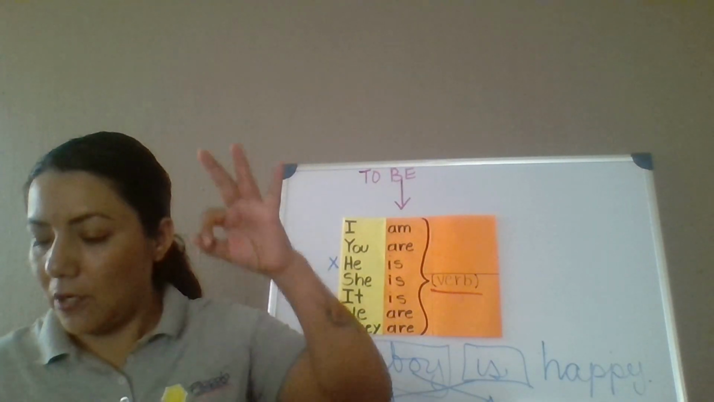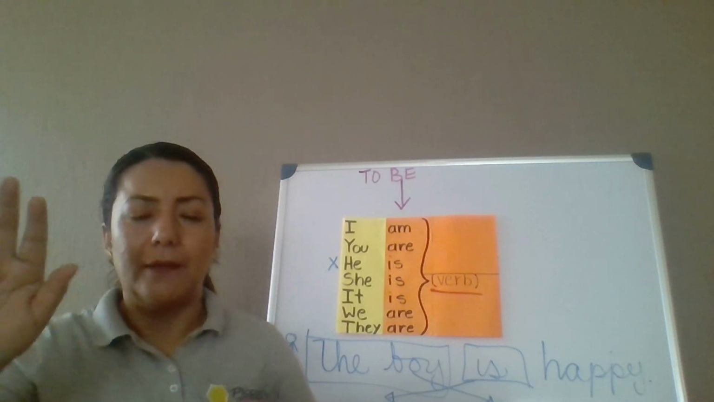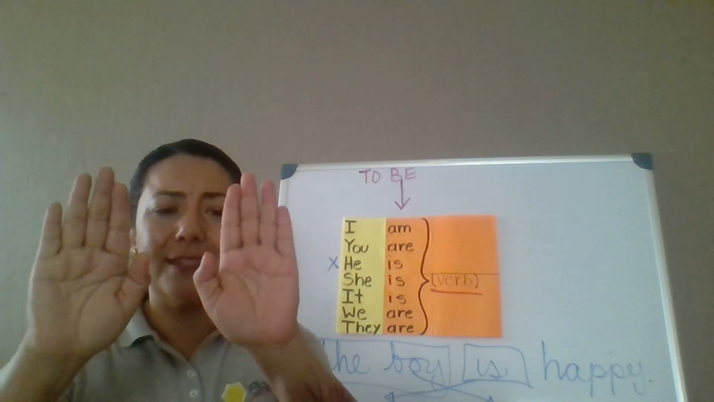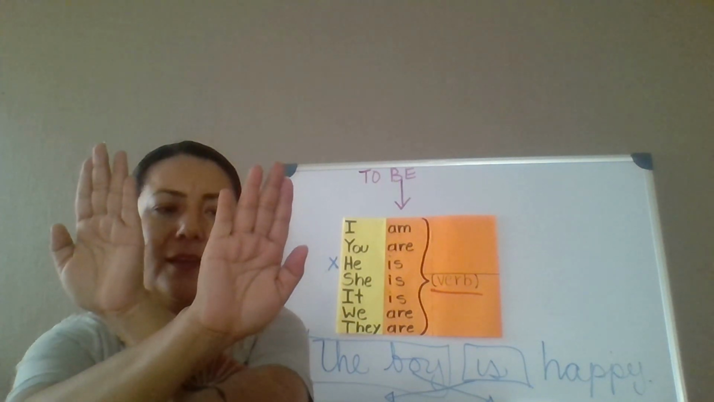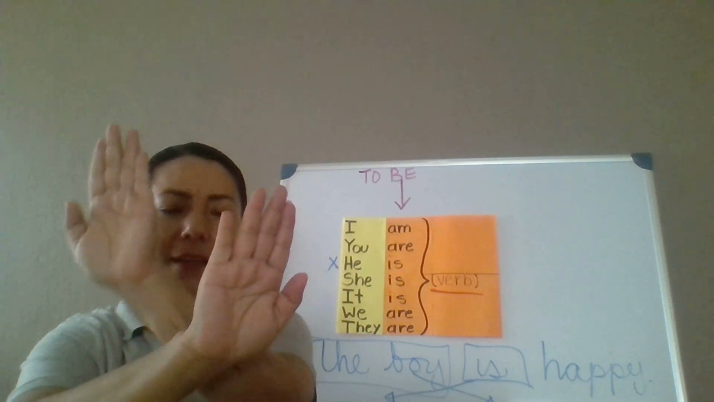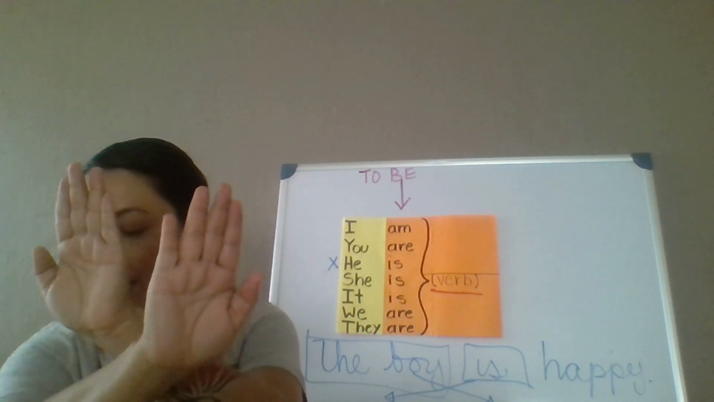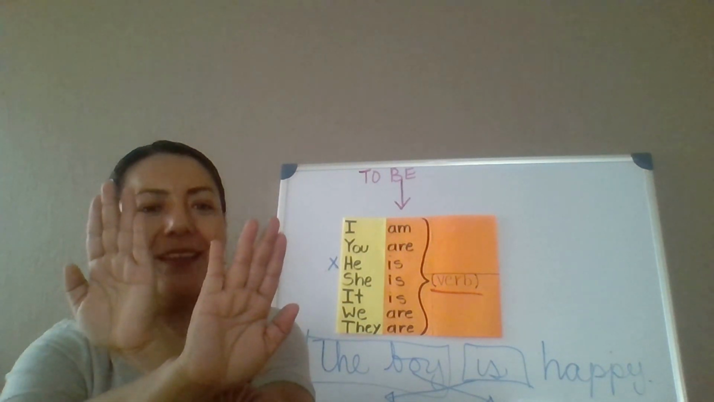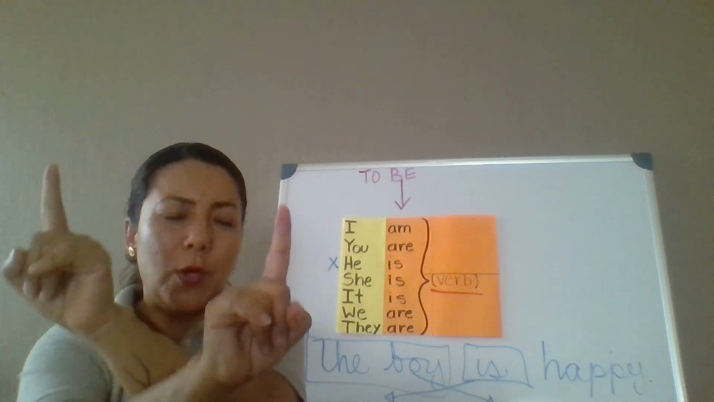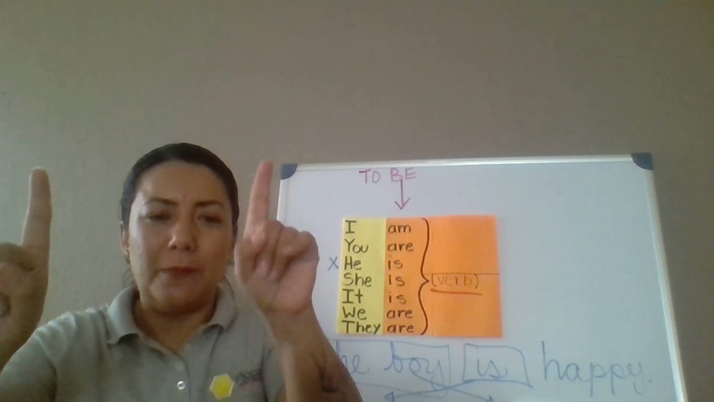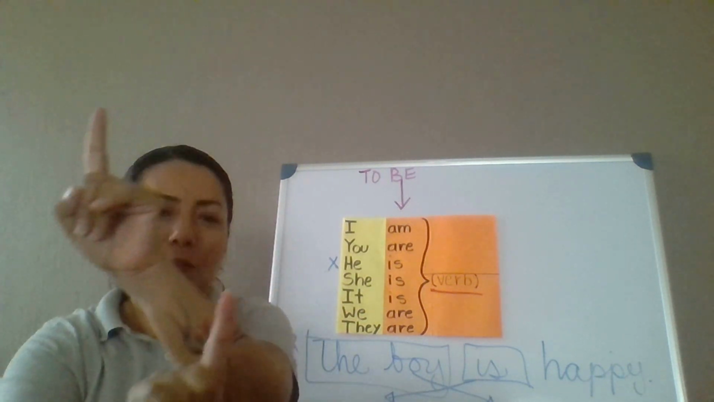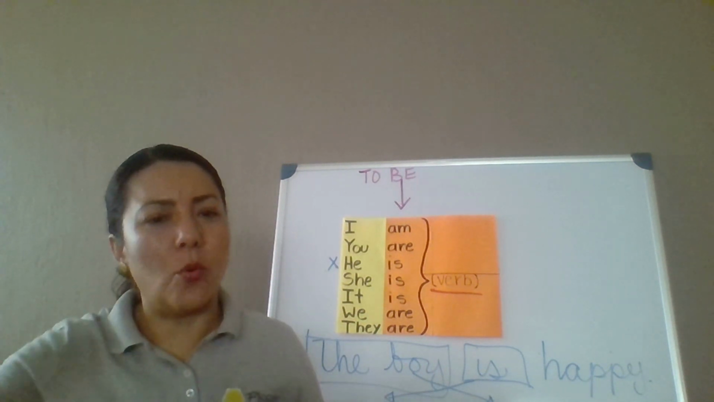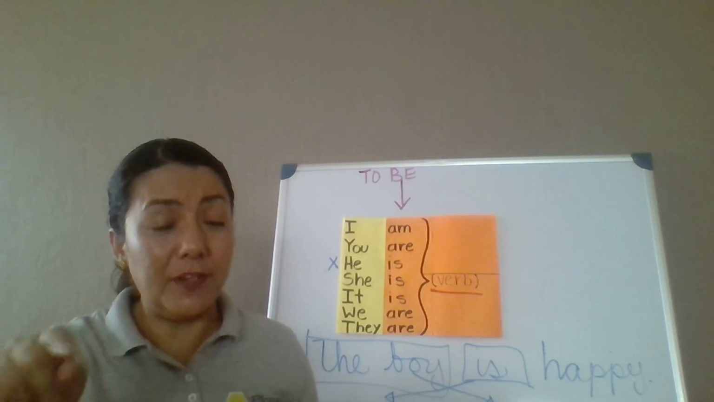Finished? Number 3. Caitlin is... What is the question? Is Caitlin older than me? We have to switch the subject and the verb to be, and then put a question mark at the end. Stop the video so you can write your answer.